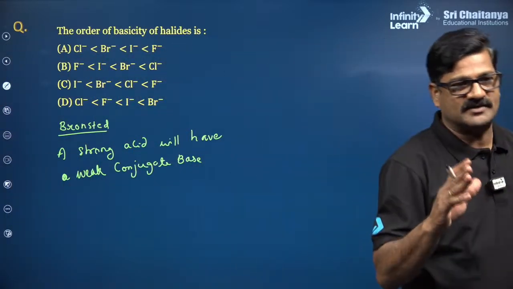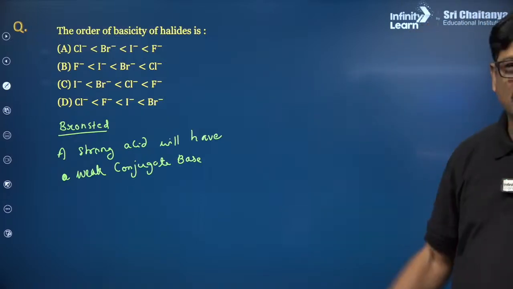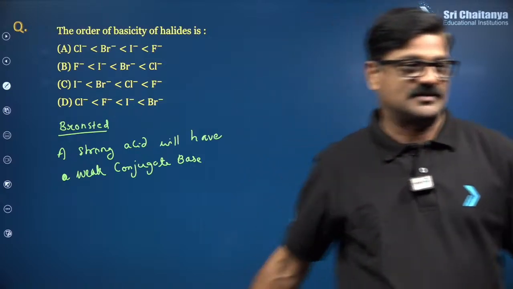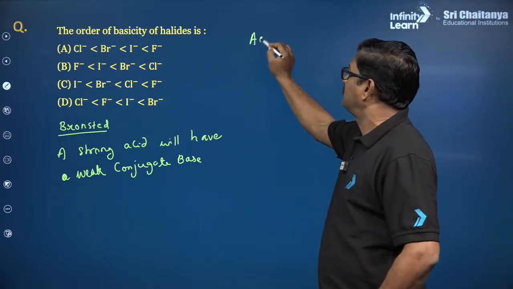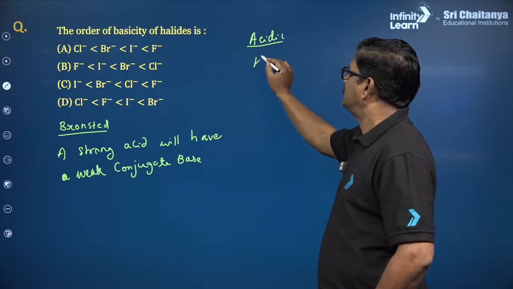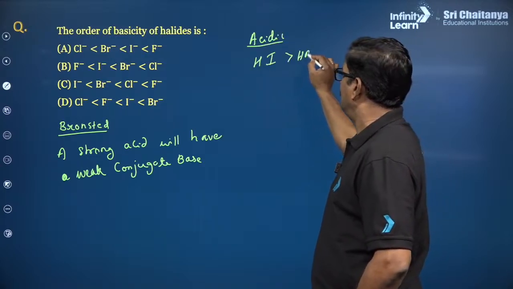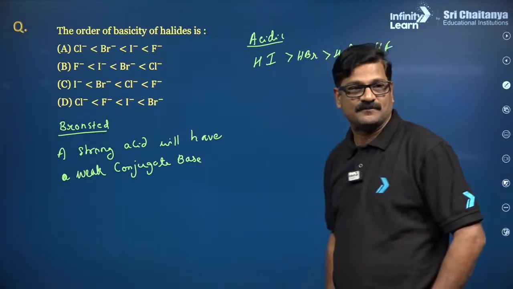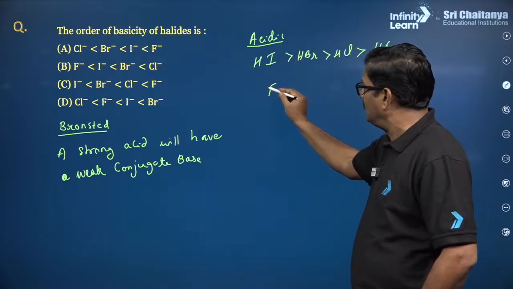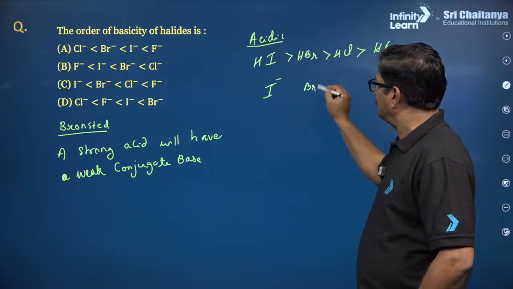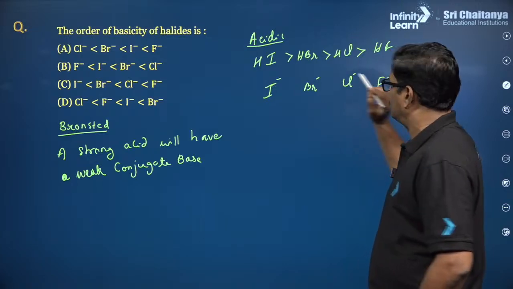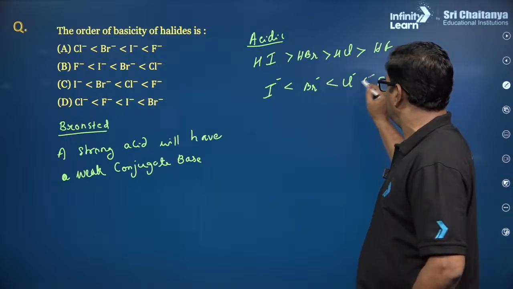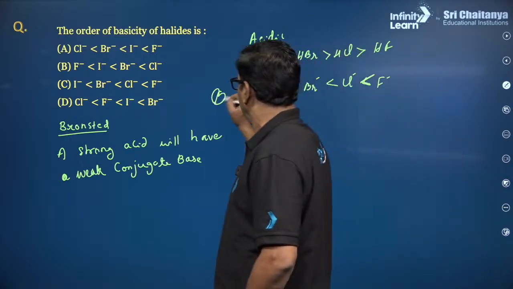So, every question I just want to answer by using a simple trick in my mind. I want to share the trick, so you are going to be super awesome to do this. So, let us find out the acidic strength. HI is greater than HBr greater than HCl greater than HF. It is a strong acid. Now its conjugate bases: I minus, Br minus, Cl minus, F minus. So it is a strong acid and it is going to be a weak base, so that is the basic strength.